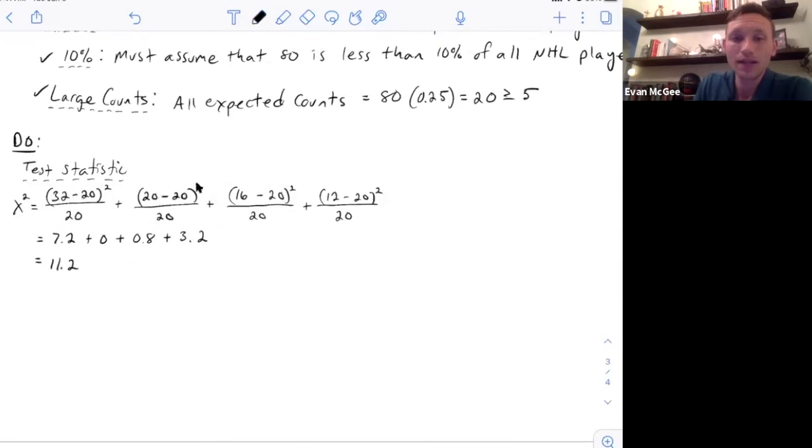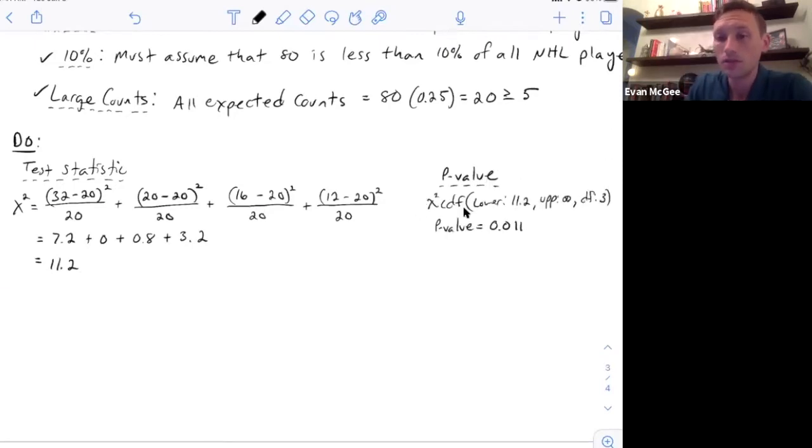Again, I like writing out the different values here because it tells me a little bit about the data. You can see 7.2 is the largest value, so the first quarter is contributing most to this chi-square statistic of 11.2. And the second quarter was exactly what was expected. So we get a chi-square test statistic of 11.2. We use that to find our p-value.